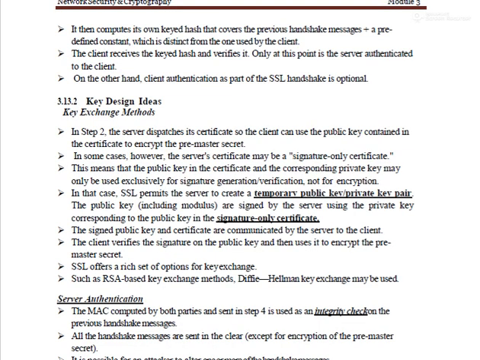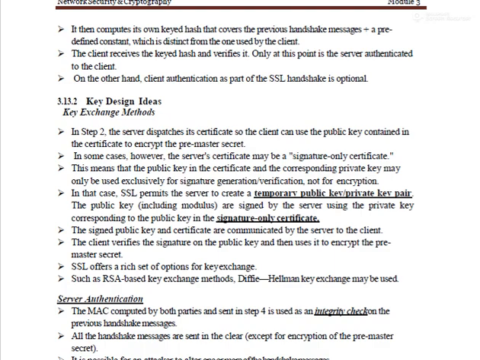On the other hand, client authentication as part of the SSL handshake is optional. As for key exchange methods, they generate signature-only certificates. For generating keys they use RSA algorithms and Diffie-Hellman key exchange. Some are RSA algorithm methods, and for temporary generated keys they use Diffie-Hellman key exchange as well as RSA algorithms.